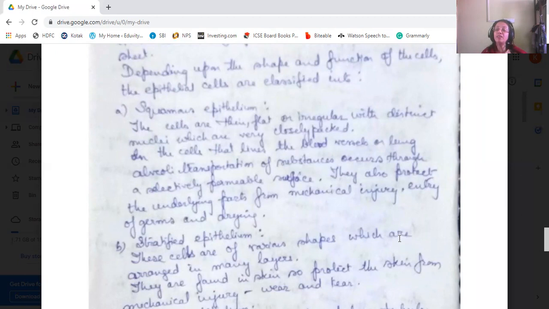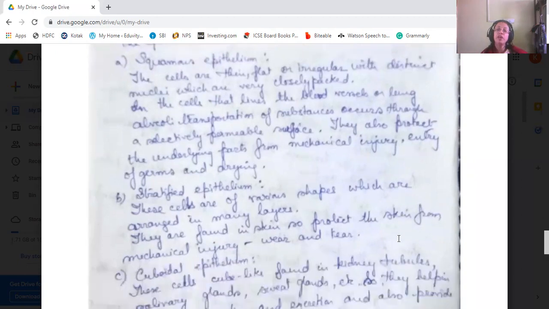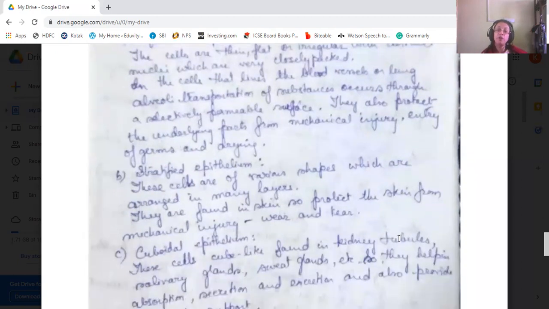They also protect the underlying parts from mechanical injury, entry of germs, and also drying. The underlying parts are protected by this type of layer from mechanical injury, so that the germs cannot enter. There is no wear and tear or drying. Next, we come to stratified epithelium. These cells are of various shapes.